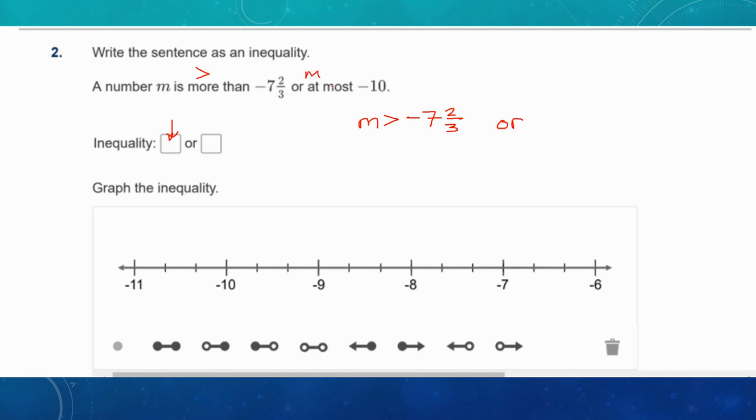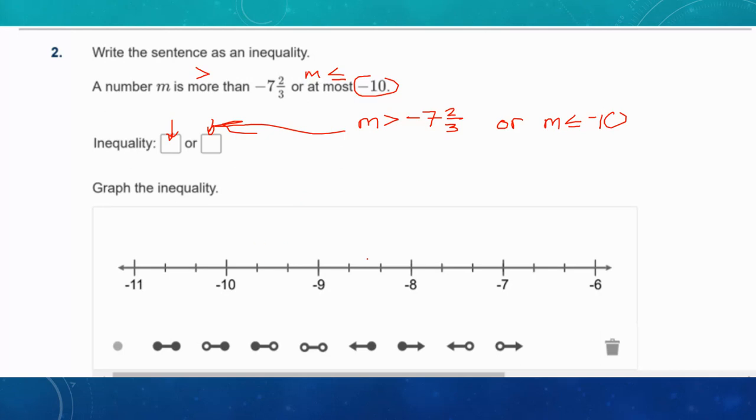Or M is at most -10. Well, at most we know is less than or equal to -10. Because M is at most, that means the most M can be is -10. M is always less than or equal to it. So I would go ahead and fill in each of these in the inequalities here.